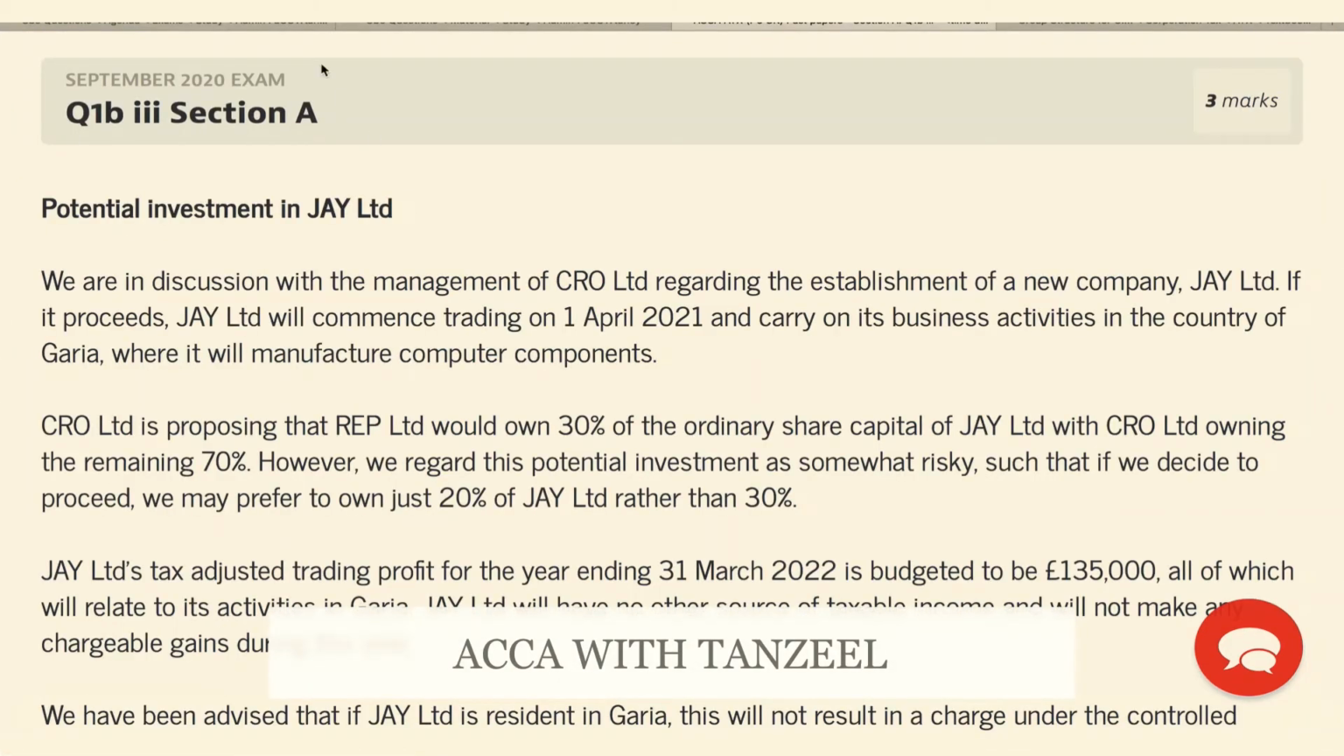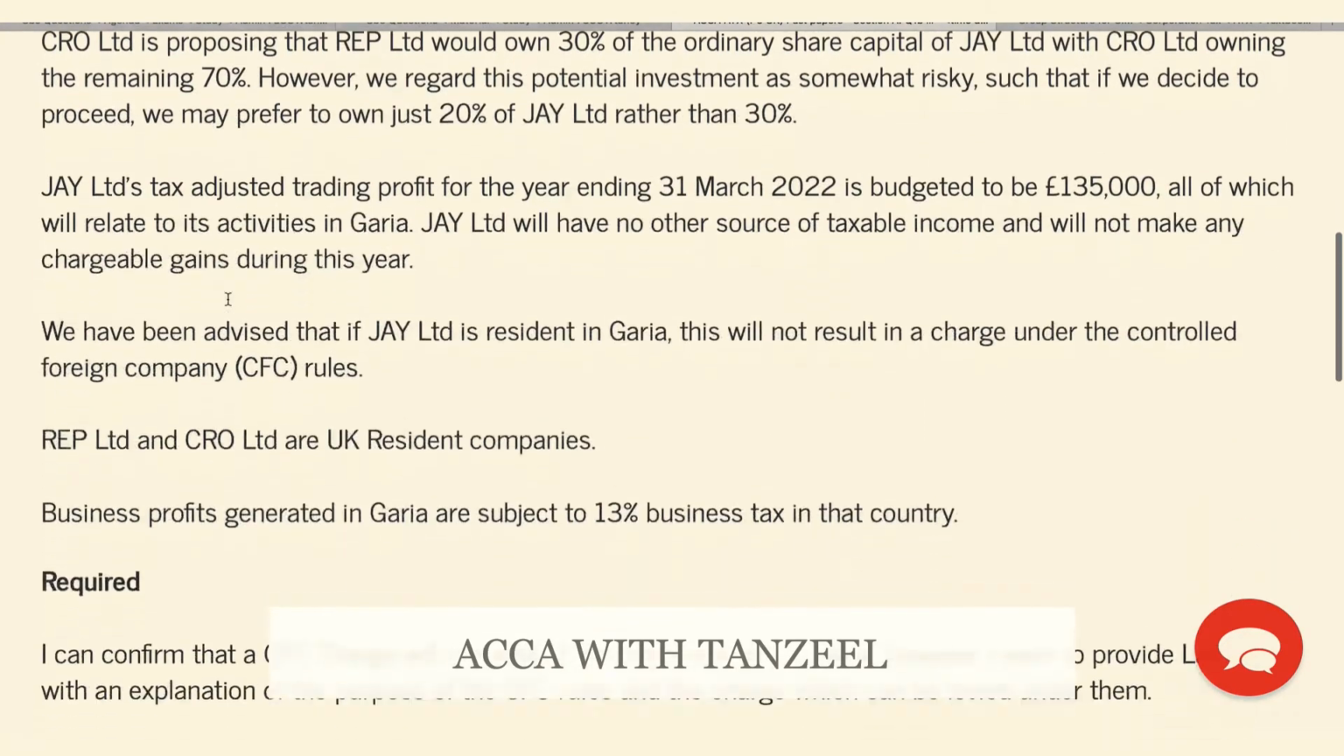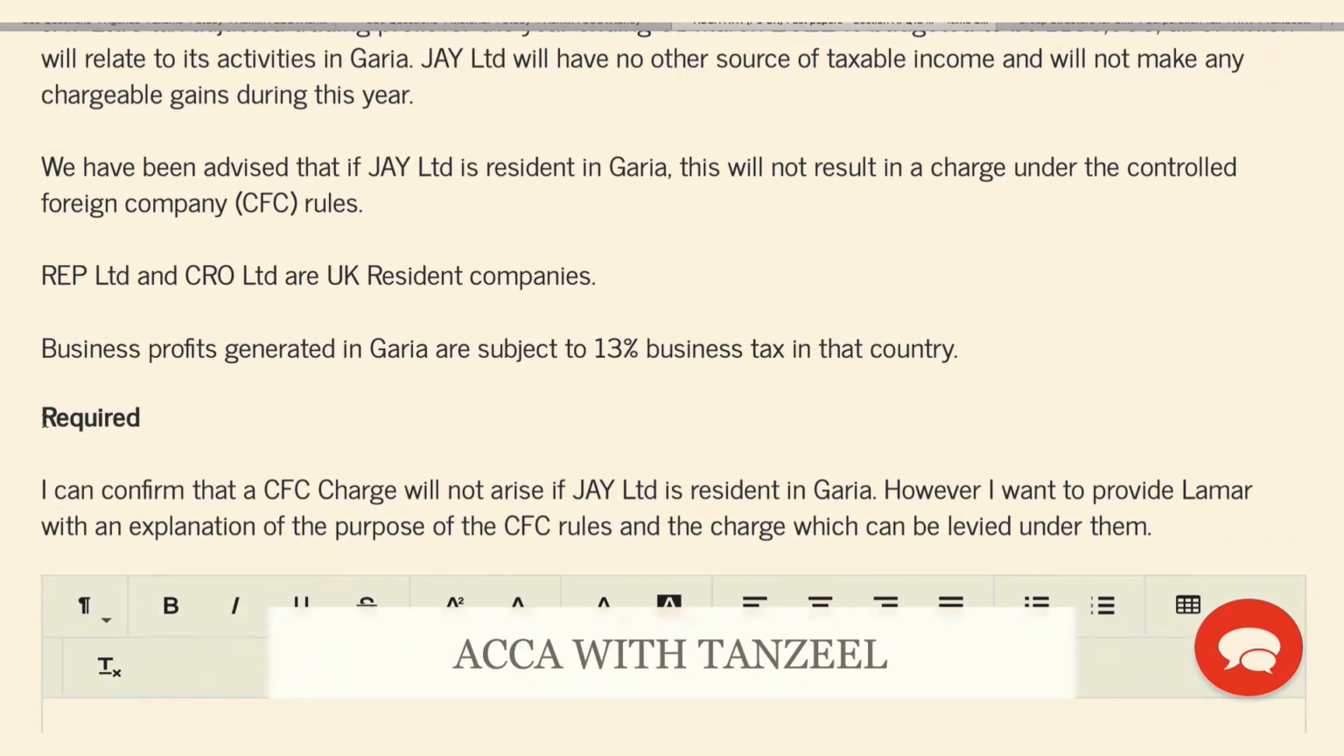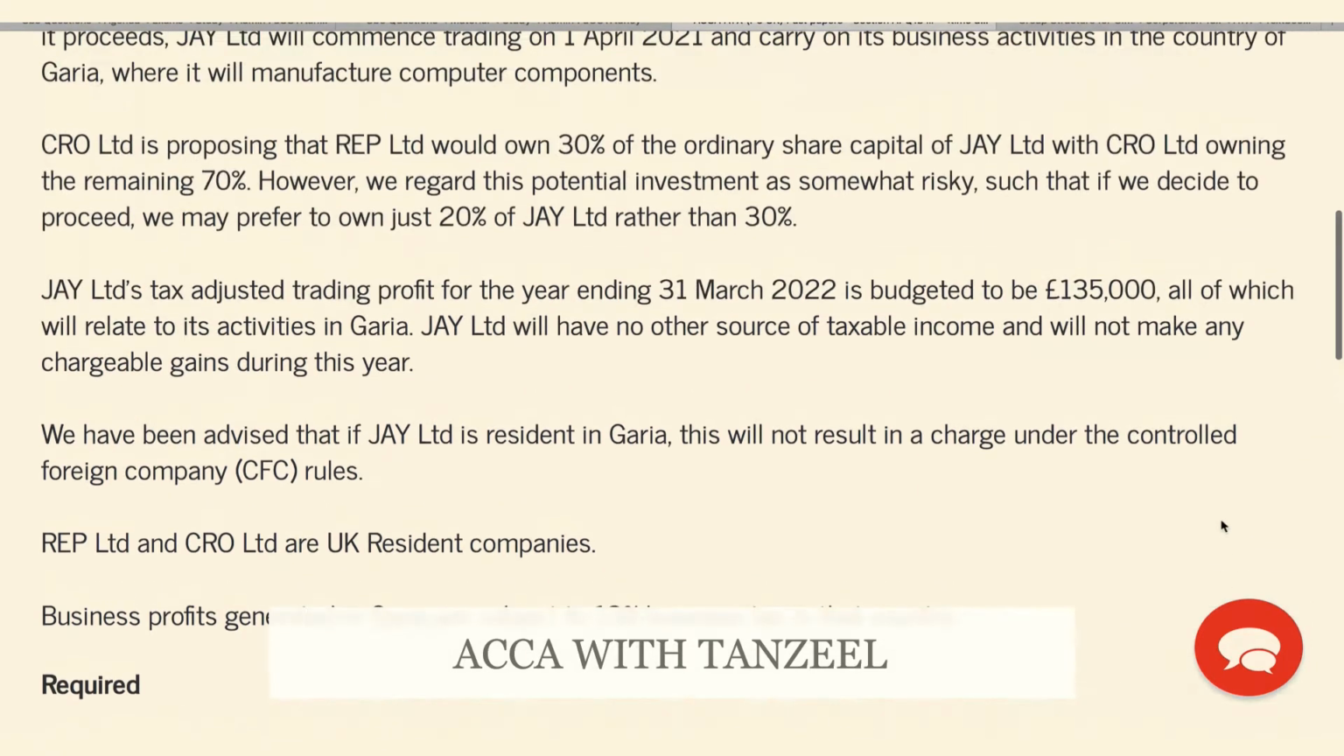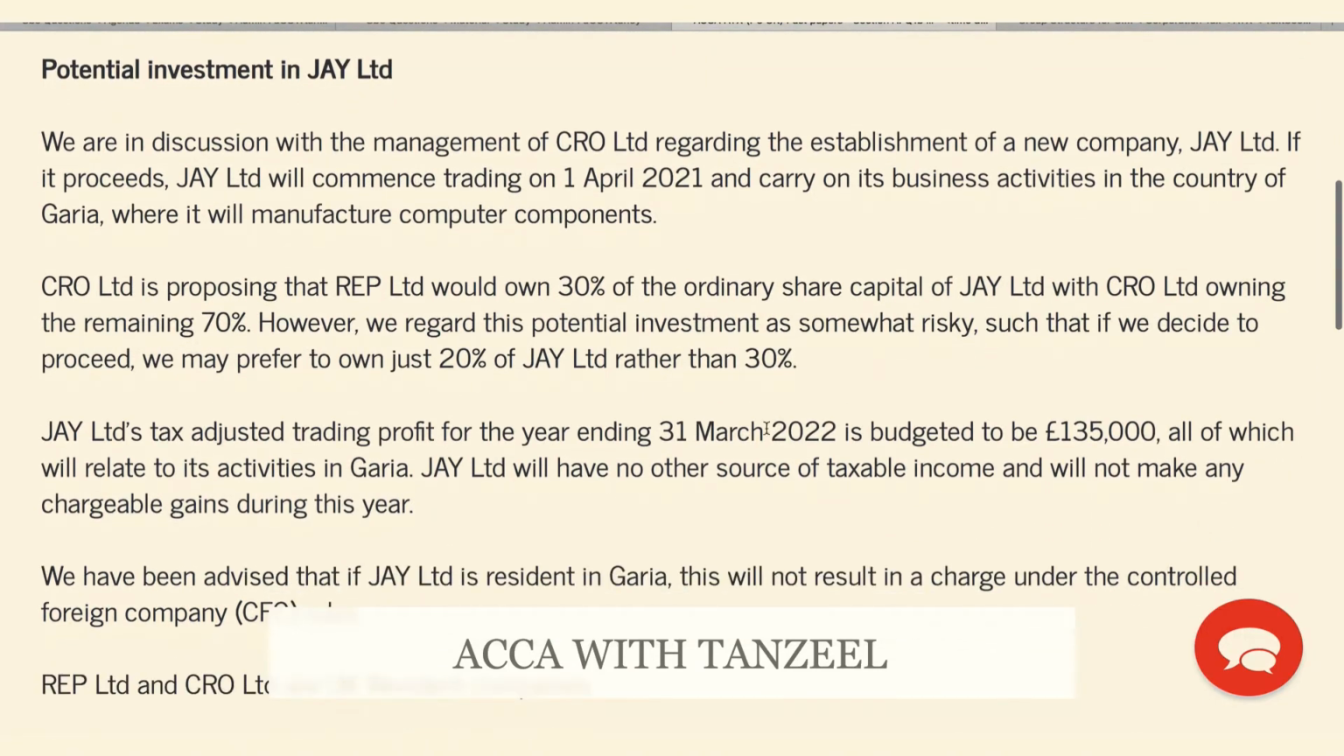Let's try this exam question from the September 20 exam on controlled foreign companies. So our requirement: they can confirm that a CFC charge will not arise if J Limited is resident in Garia. However, I want to provide them with an explanation of the purpose of the CFC rules and the charge which can be levied under them. Now, let's see what information we have.